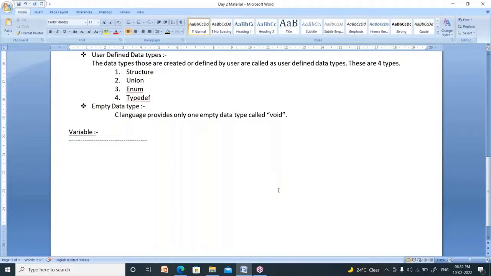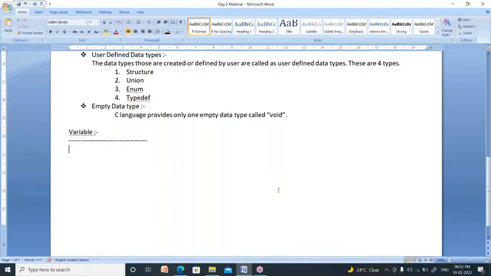A water bottle is used to store some water. You can take a lunch box. What is the use of a lunch box? You can store your lunch or your snacks. So I explained three concepts: water bottle, lunch box, and college bag. These three are nothing but containers to store something.